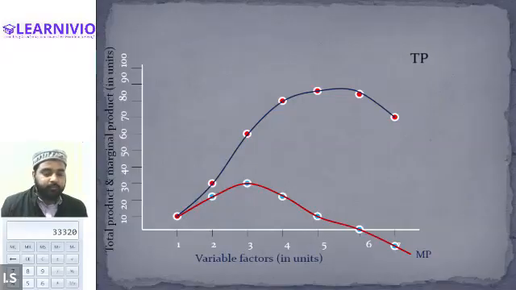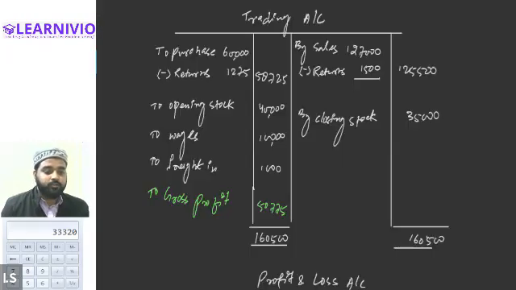Okay, so we will be starting this session from this point onward. Alexander, there are certain assumptions of the law of variable proportion. We will be doing those assumptions first, and then we will be moving forward to the next topic, in fact the last topic of this chapter, that will be the relationship between the total product and the marginal product.